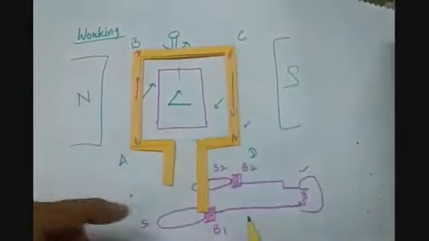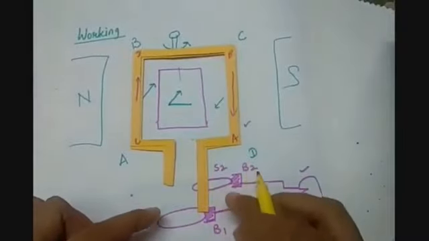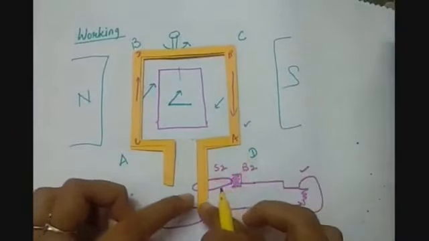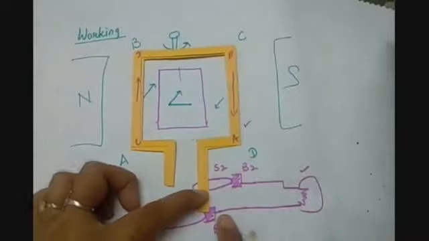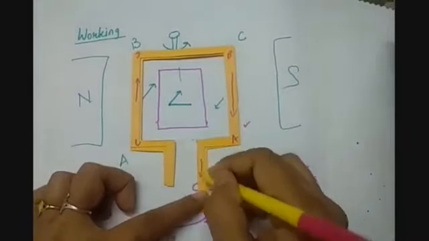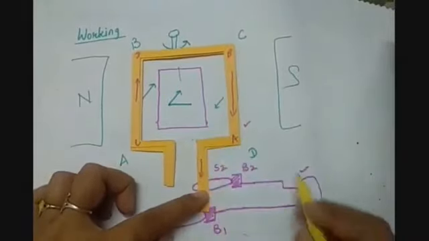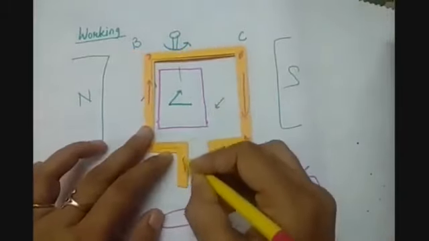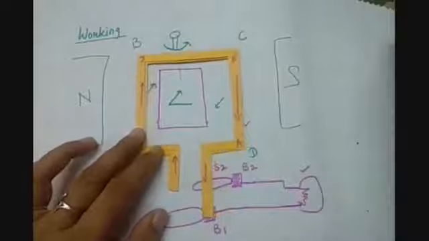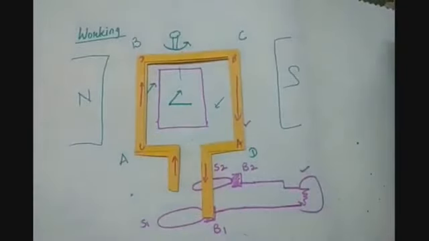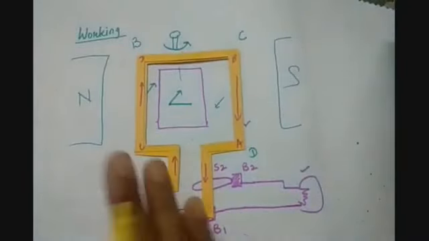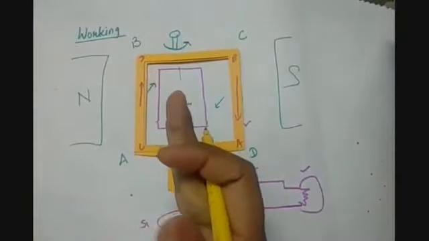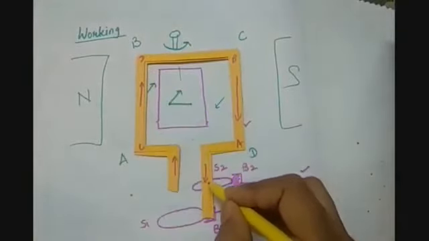So now the current is flowing first to S1, going to B1, then load, then B2, S2, and then it is passing to the CD. So this is how an AC generator works: after the half revolution, the direction of the current is reversed.